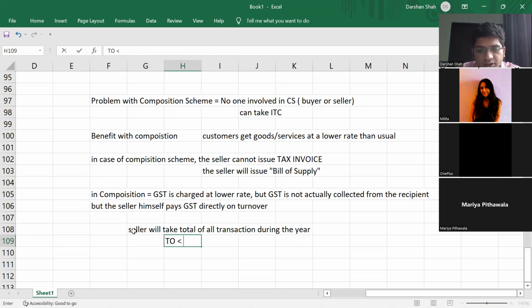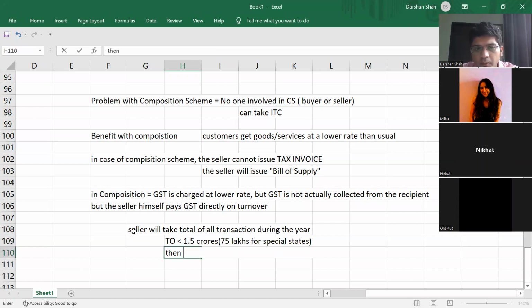And if the turnover is below 1.5 crore for the rest of India, and in bracket I'll write 75 lakhs for special states. So special states include all the 10 states, right? Then the seller will pay GST directly on this turnover at whatever lower rate.